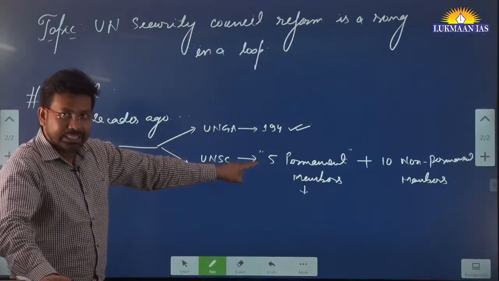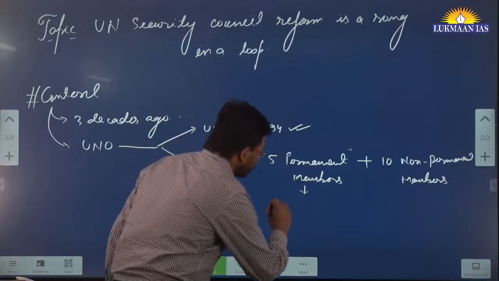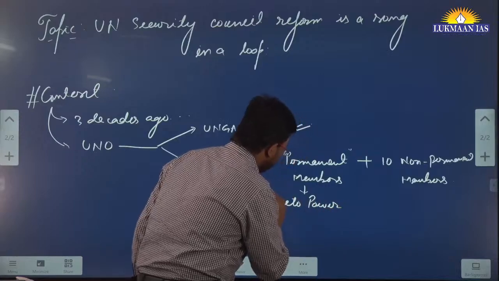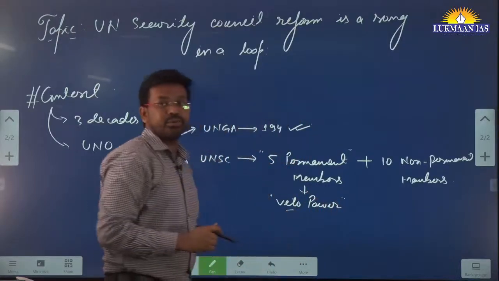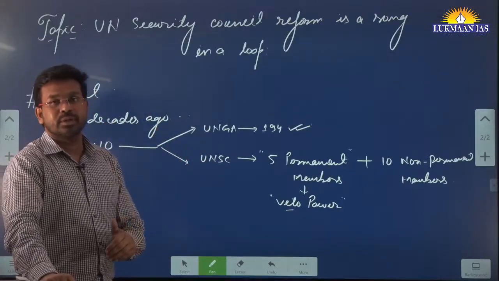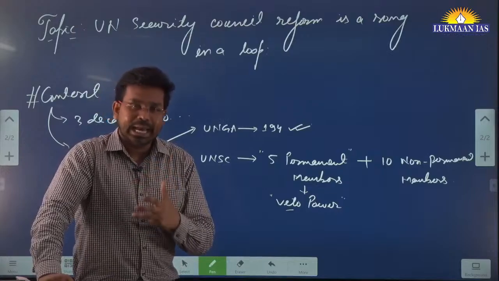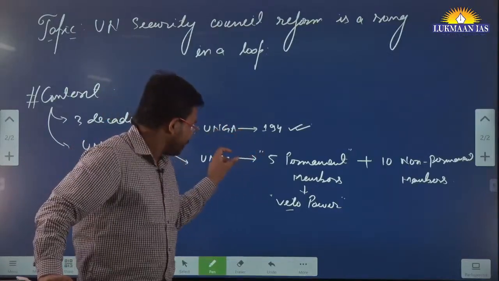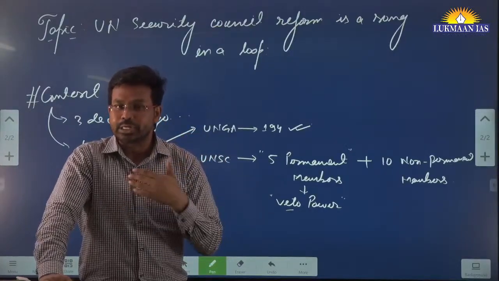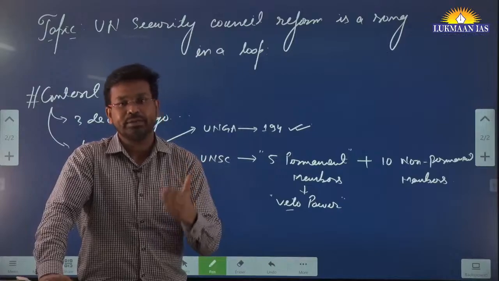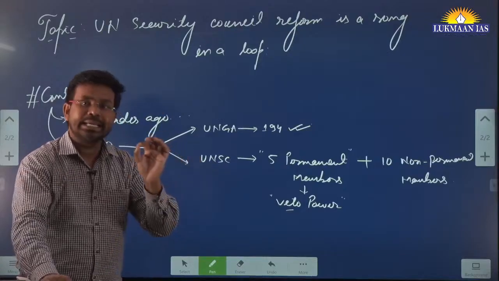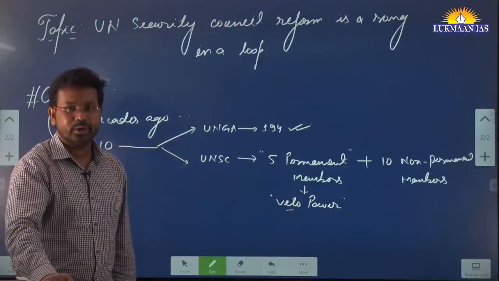So the thing is, these 5 permanent members have some power which is known as veto power, right? They have veto power related to United Nations Security Council resolutions. The United Nations Security Council performs one of the most important tasks under the United Nations system. It brings up resolutions to resolve the conflicts that may arise between different nations in the world. For example, related to certain terrorist activities also, the United Nations Security Council may come